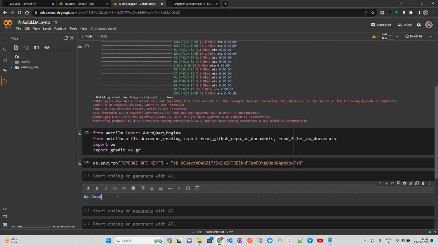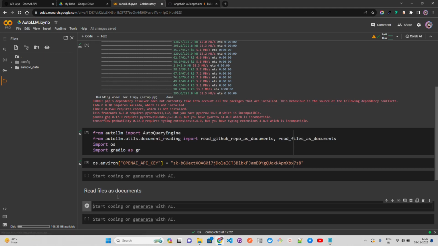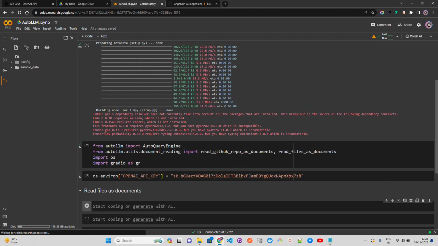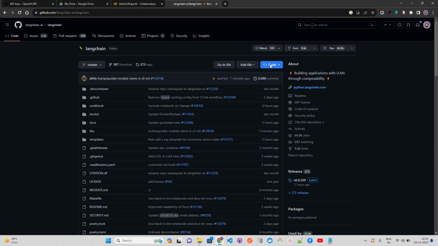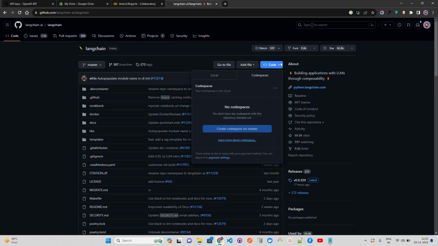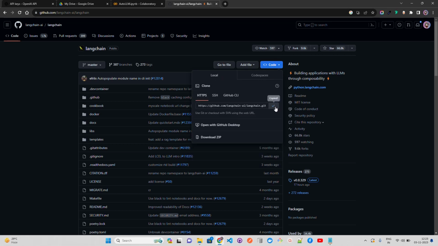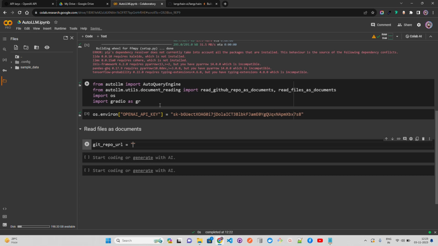Read files as documents. So you can have a different way of querying or building a RAG approach in this way. We'll see that. Now let's call it git repo URL. I'm probably going to use this LangChain repository. So let's just copy, not Codespaces, but the local one, and I'm going to paste it over here.